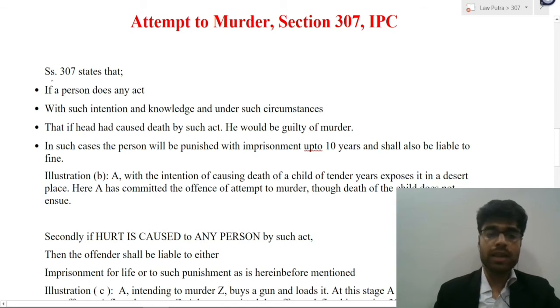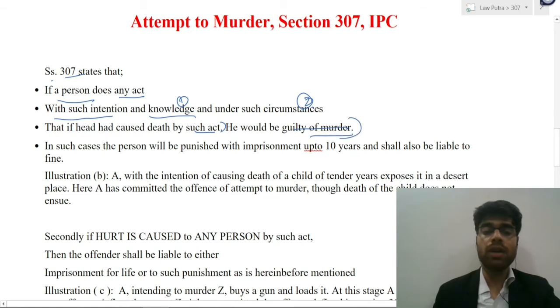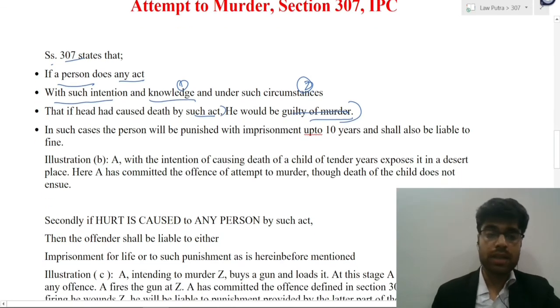Now, what does Section 307 state? Section 307 states that if a person does any act with the intention and knowledge, and under such circumstances that if he had caused death by such act he would be guilty of murder, that means the person had the intention and knowledge, and the circumstances were such that if he was successful in doing that act, he would have committed murder. In that case, the person would be punished with imprisonment of up to 10 years and shall also be liable to fine.